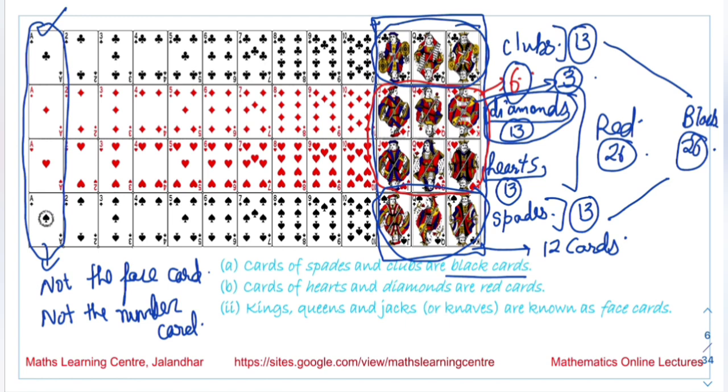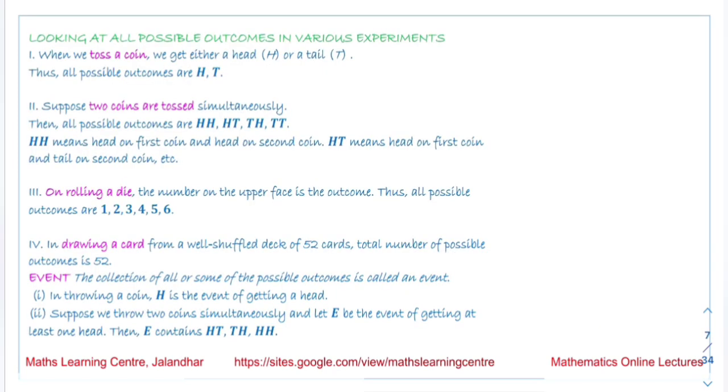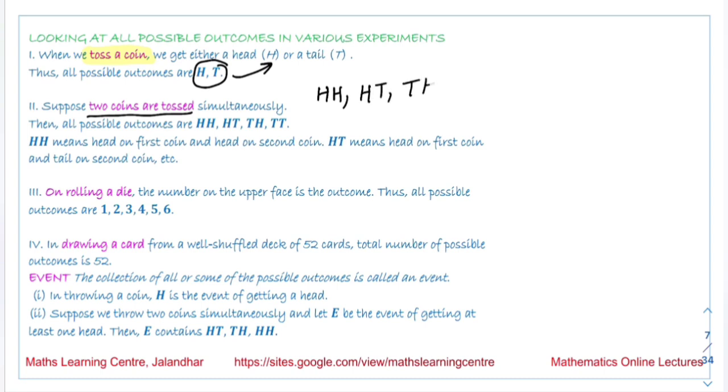Next we are looking at all possible outcomes in various experiments. Suppose the first experiment is to toss a coin, then the possible outcomes are either a head or a tail. When we are talking about tossing 2 coins, the possible outcomes are either we get head on both coins, one head and one tail, the first head and second tail, or both tails.